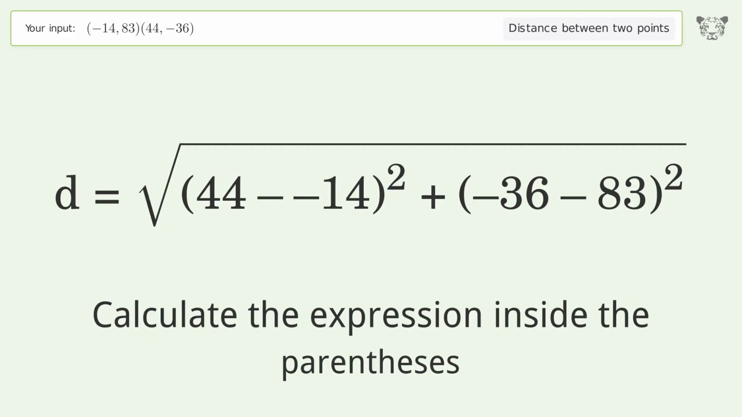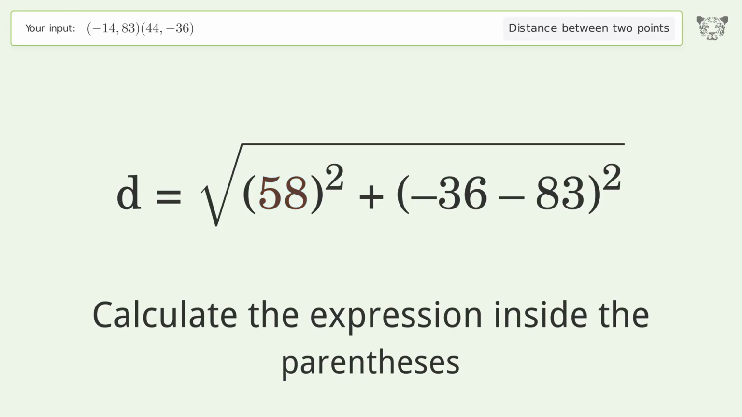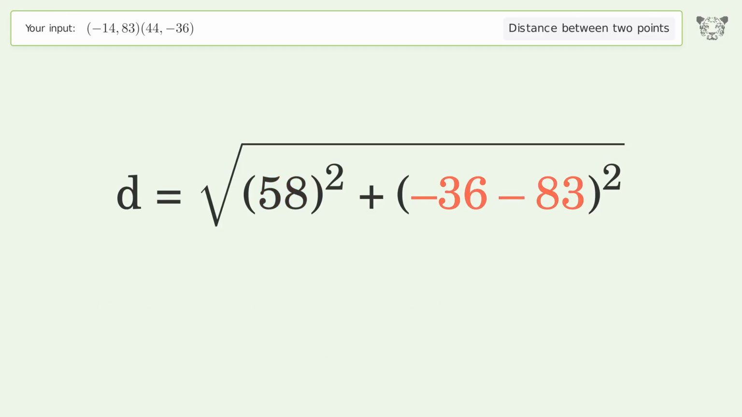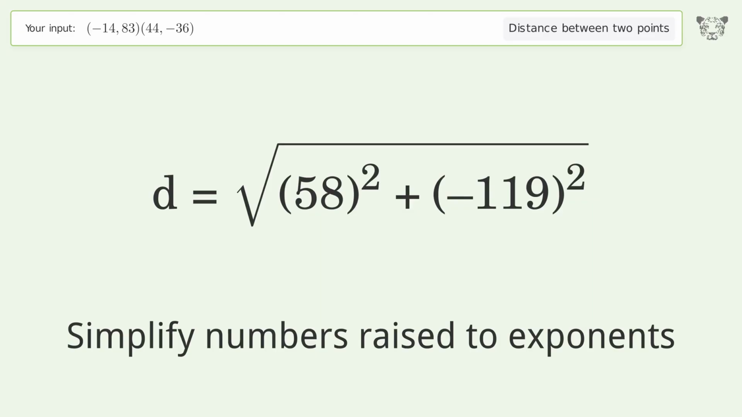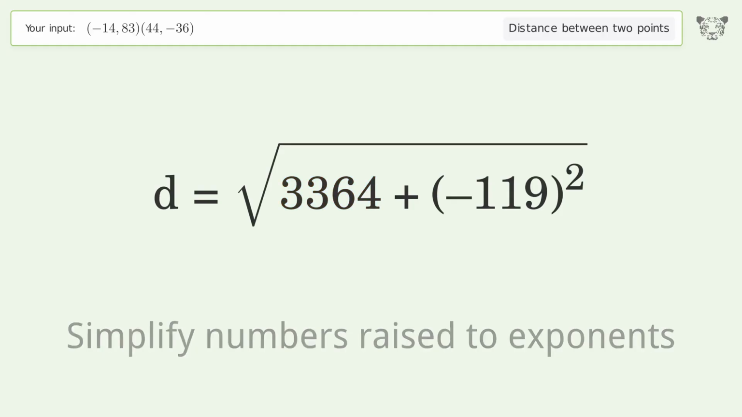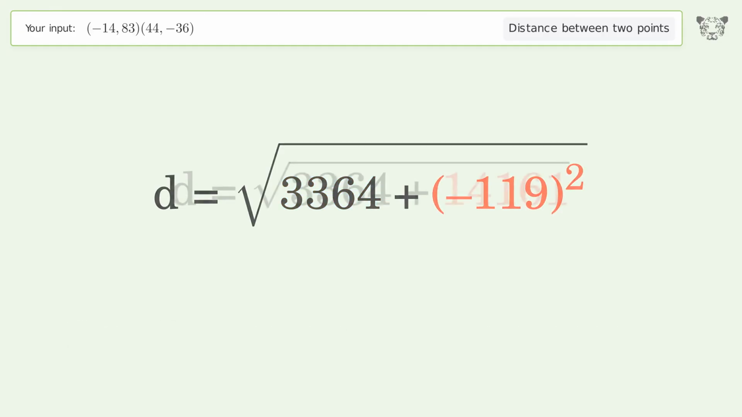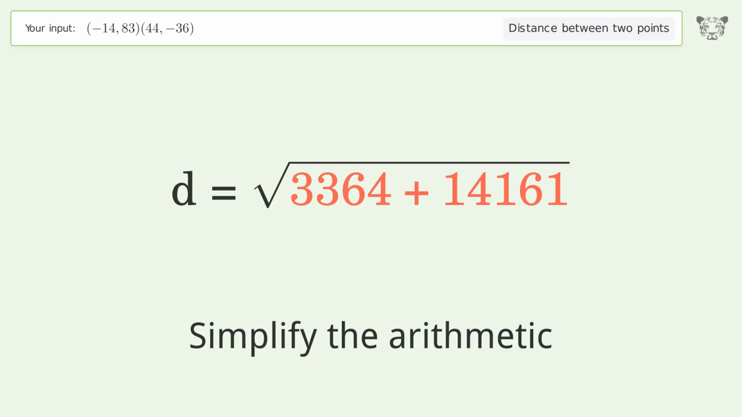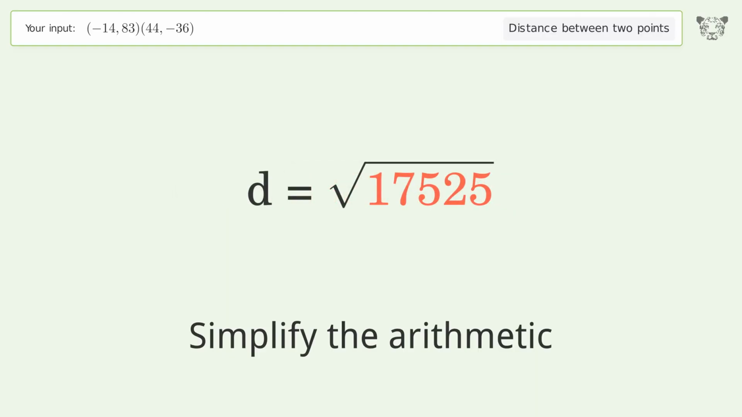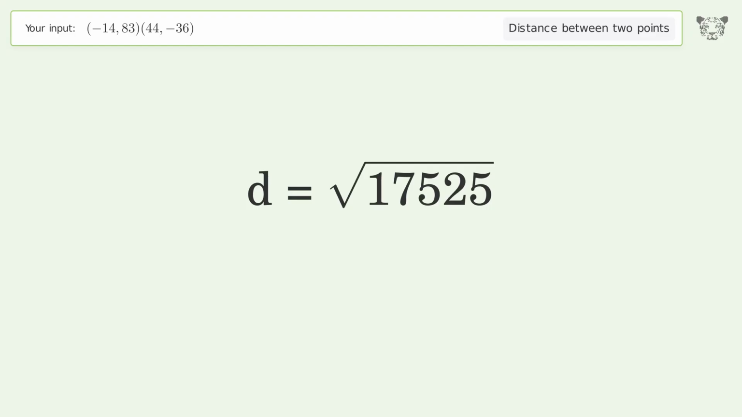Calculate the expression inside the parentheses. Simplify numbers raised to exponents. Simplify the arithmetic. And so the distance between the 2 points is the square root of 17,525 or 132.382.